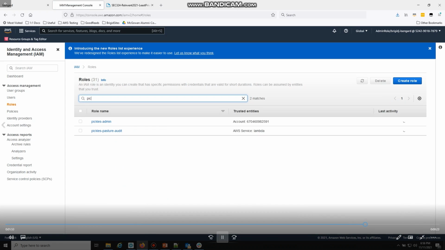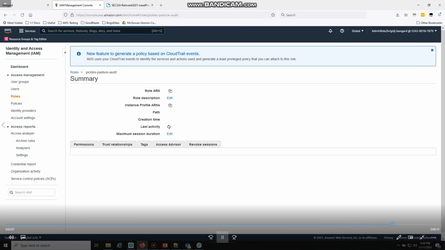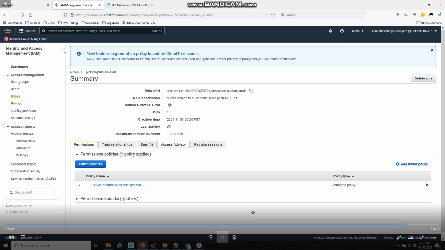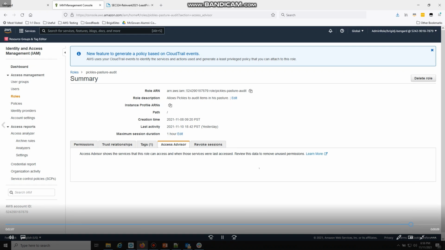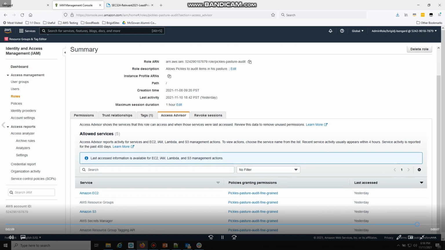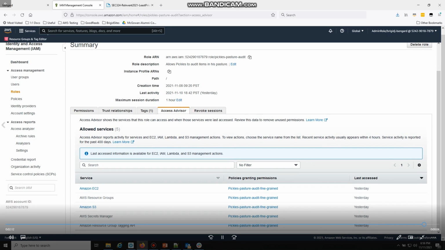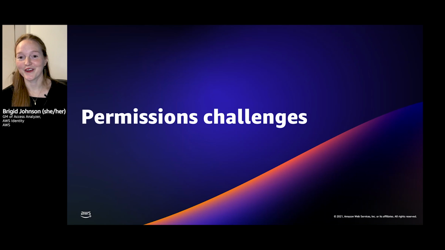And so let me go back to that role itself, Pickles Pasture Audit, and then get to Access Advisor here. And then you can see from the list below that everything has actually been used, and that's a pretty fine-grained policy. All right, folks. So I've given you the lowdown on setting permissions, verifying, refining access.